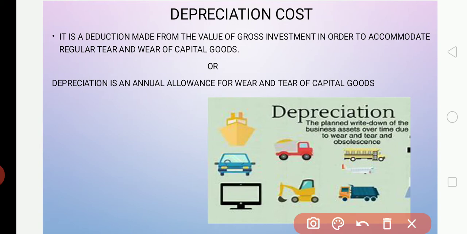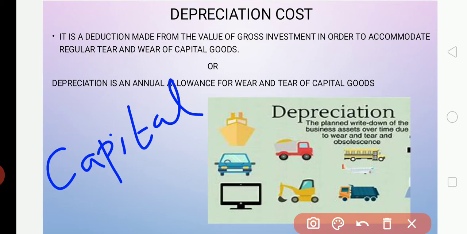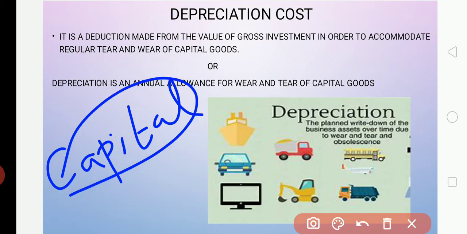That part of the final goods which consists of the capital goods. So what are the capital goods? Capital goods include buildings, machineries, tools, spare parts, roads, railways. These are all the capital goods.